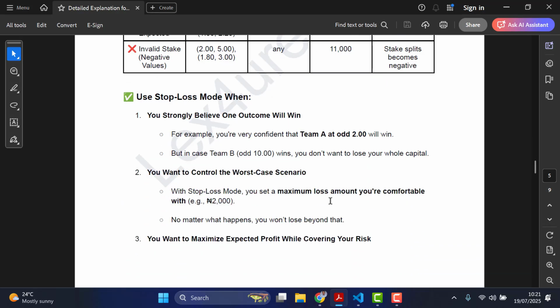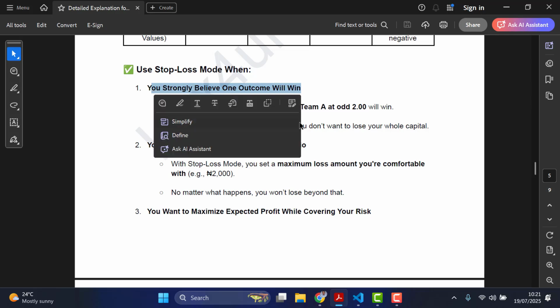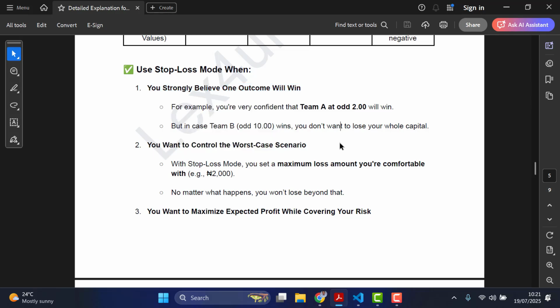So when should you use this? So use the stop loss mode when you strongly believe in one outcome, when you know that you are very sure that one outcome is most likely going to win, and you are also willing to take the risk. So you want to control the worst case scenario of that outcome. Okay. So instead of, on a norm now, probably you are the kind of person that you would have preferred putting the whole entire 10,000 for that low odd. That's how you might have been doing initially before this platform. You understand? You are that kind of person that you can put that full 10,000 for that particular odd.